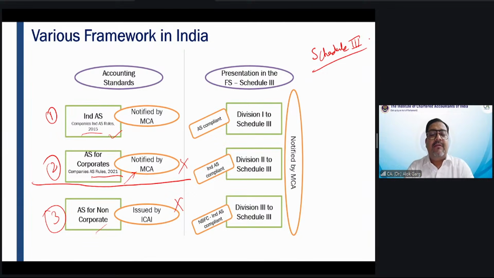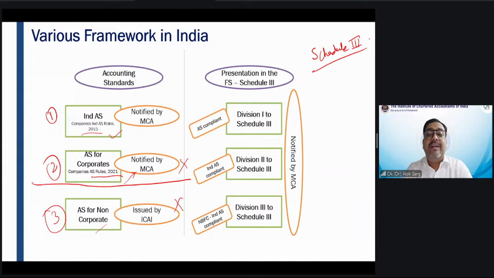So there was only a Schedule 3, and that Schedule 3 was applicable to the companies because at that point of time Ind AS were not notified, and only old accounting standards were applicable. Then on 16 February 2015, Indian Accounting Standards were notified. When were Ind AS notified? On 16 February 2015, right? And the first year of applicability of Ind AS was financial year 16-17.